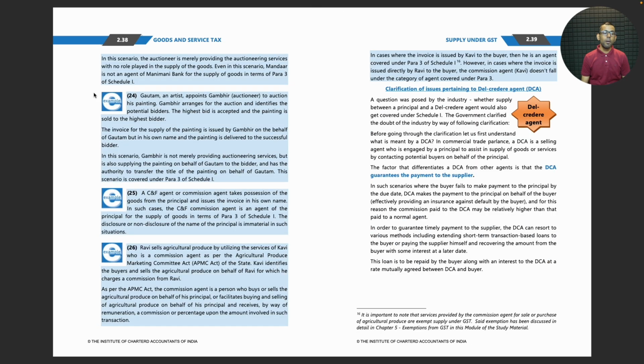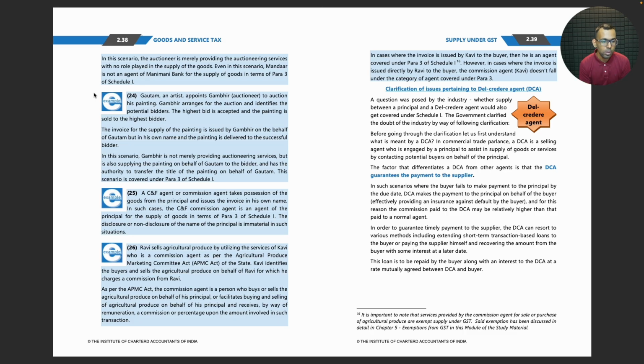In this scenario, the auctioneer is merely providing the auctioneering services with no role played in the supply of the goods. Even in this scenario, Mandar is not an agent of Money Bank for the supply of goods in terms of para 3 of schedule 1.